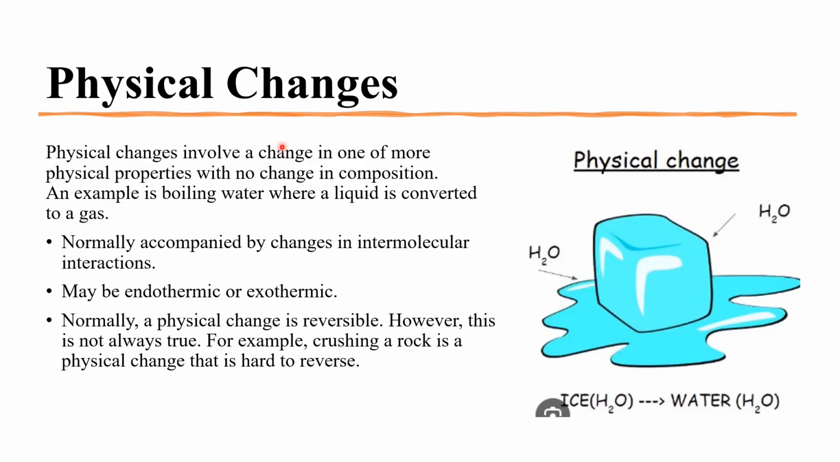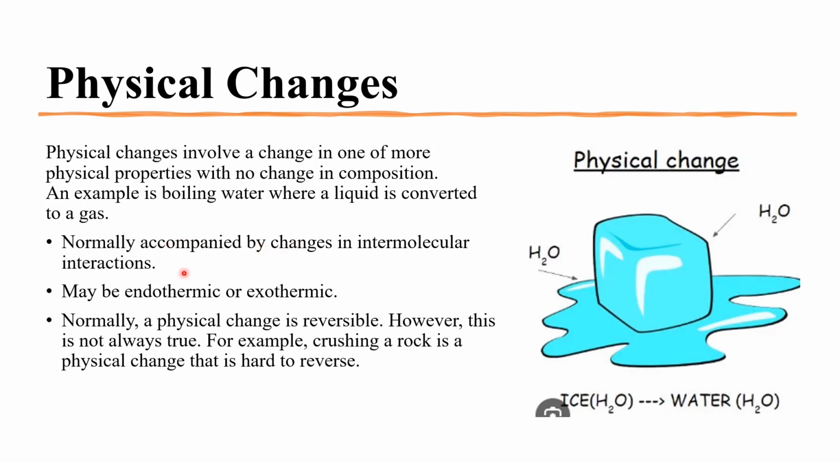Now, physical changes involve a change in one or more physical properties with no change in composition. For example, when the ice is melting, the ice has a formula of H2O, and the water has a formula of H2O. So the composition remains the same, just the physical state has changed. Another example is boiling water, where the liquid is converted to a gas, and there also H2O remains H2O, just the liquid state has changed to gas state.